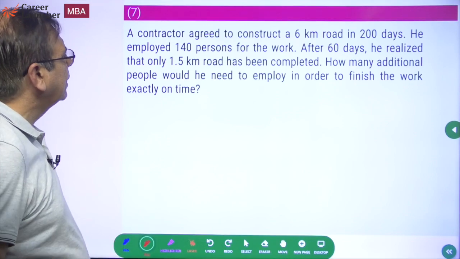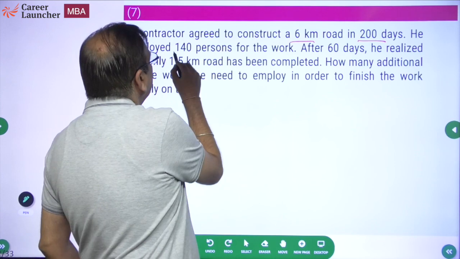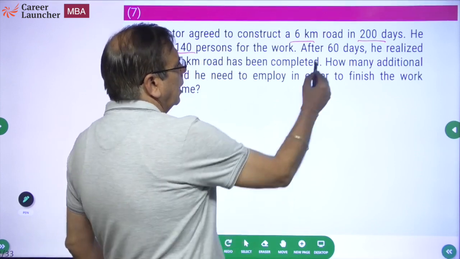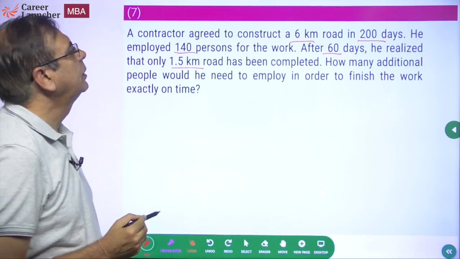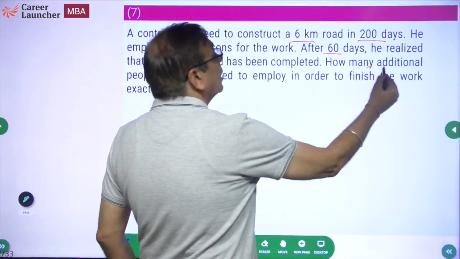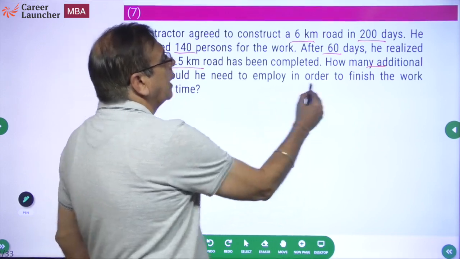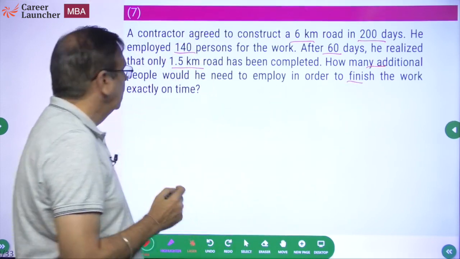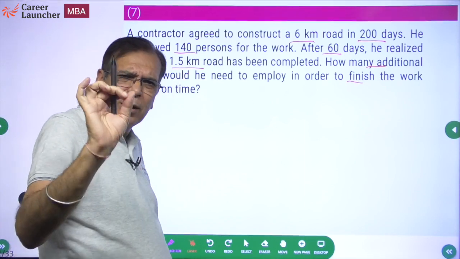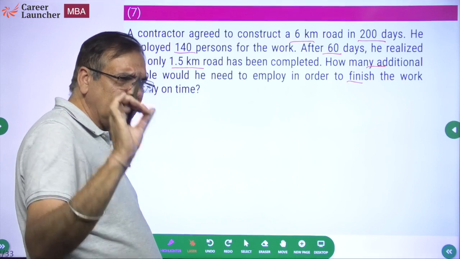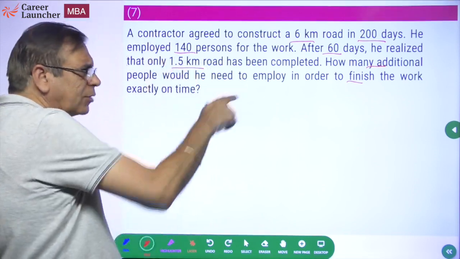A contractor agreed to construct a 6 kilometer road in 200 days. He employed 140 persons for the work. After 60 days, he realized only 1.5 kilometer road has been completed. How many additional people would he need to employ in order to finish the work on time? Okay, now there is no specific jugaad as such, but there's one word of caution which I want to give you, which is where people make a mistake and mark the wrong answer. But let's solve it first.